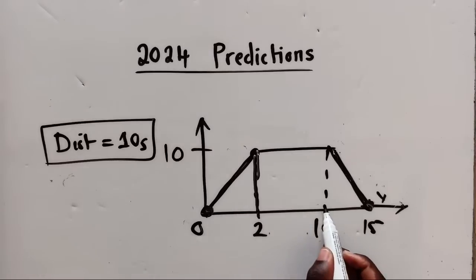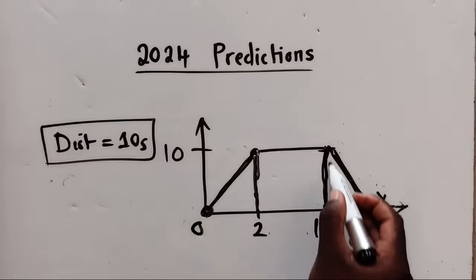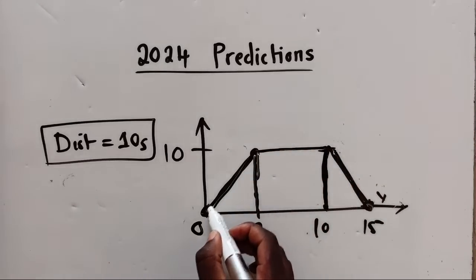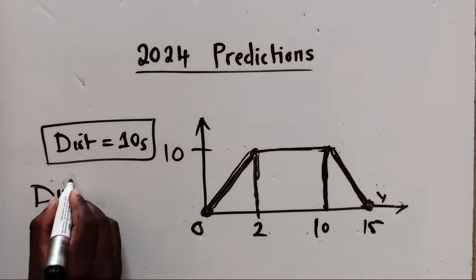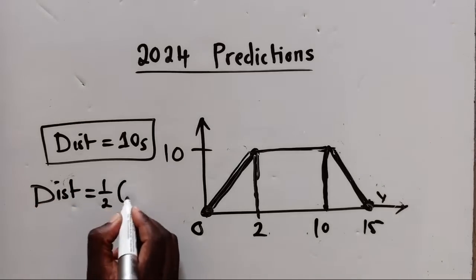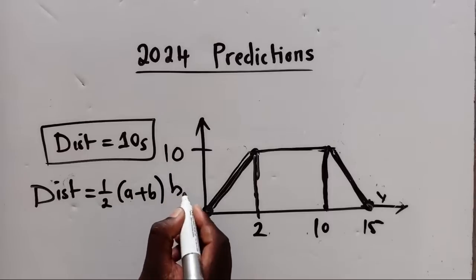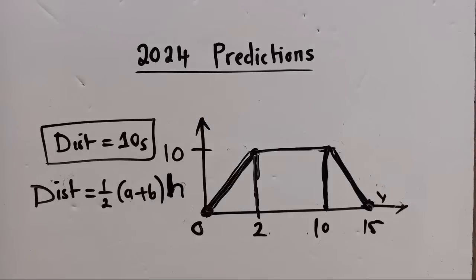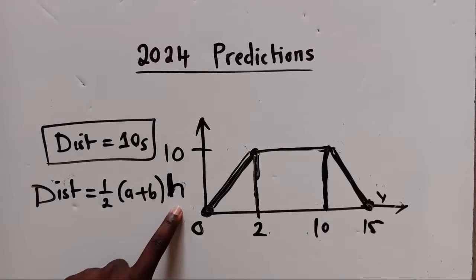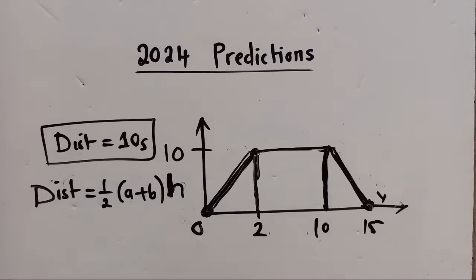This is time. 10 seconds is here. So what do we have here? We have a trapezium. Can you see this trapezium? This is a trapezium. So we are going to use this formula. The moment you see distance is a trapezium, this is the formula we go with. This is the formula we're going to use to find the distance. So we shall say distance is equal to 1 over 2 (a plus b) h. This is the formula for finding the area of the trapezium. I guess you can see that.